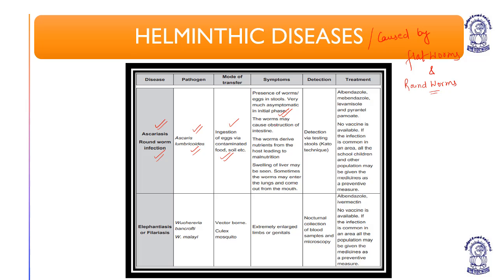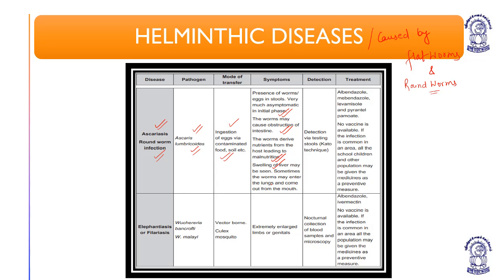The worms can cause obstruction of the intestine, of the intestinal wall. The worm derives its nutrients from the host, leading to non-supply of nutrients to the host, which is responsible for malnutrition or deficiency of essential nutrients in the host like proteins, vitamins, carbohydrates, and swelling of the liver, hepatomegaly.